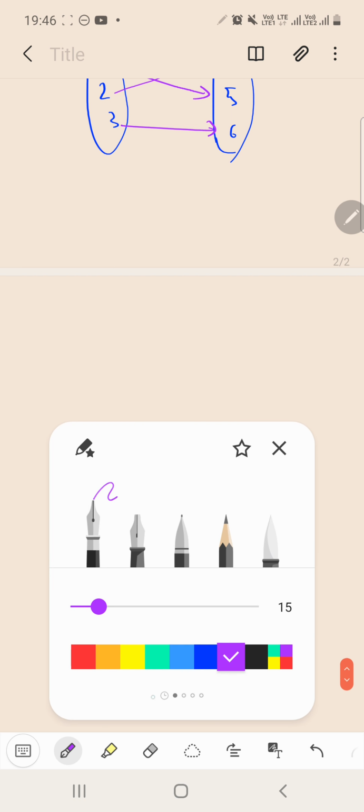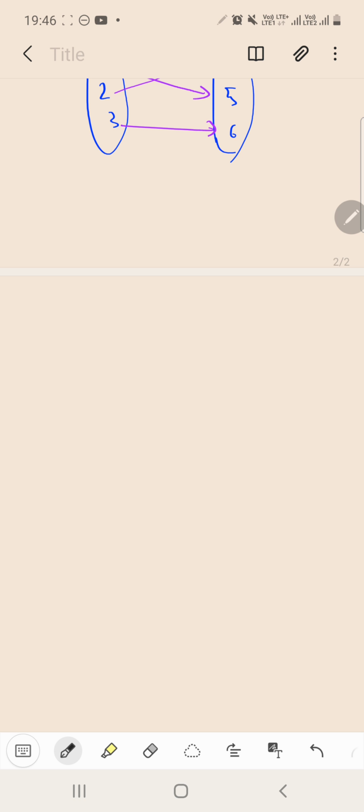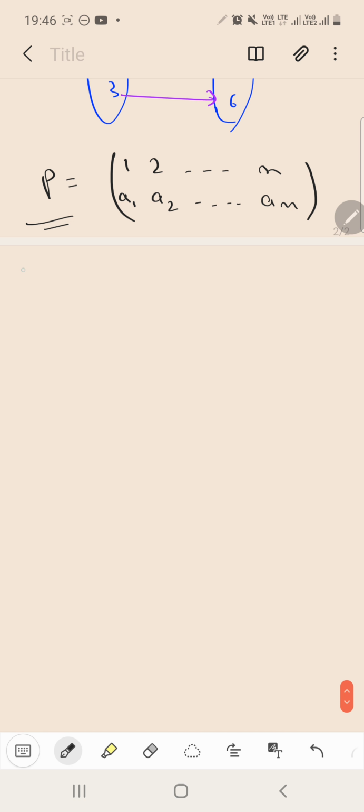And a permutation is represented as P equals 1, 2 up till n. Below 1 we have to write the number with which it is replaced. So a1, a2 up till an. This is the way of representing a permutation. Getting my point?